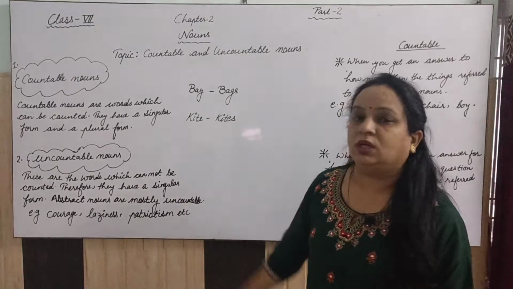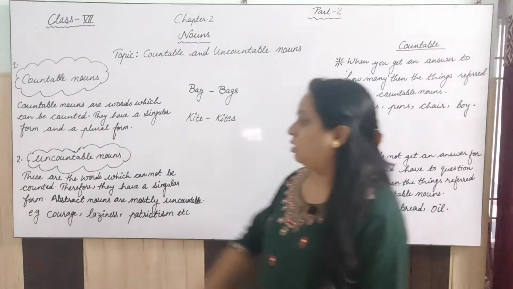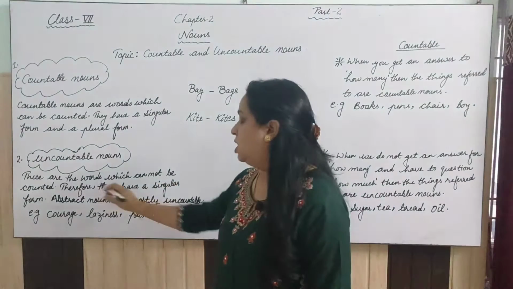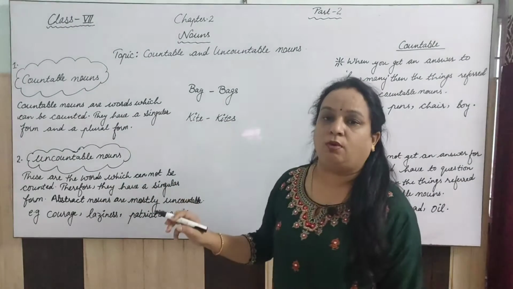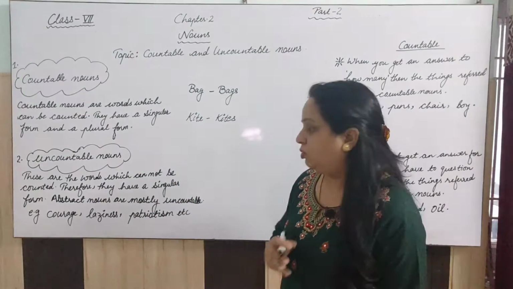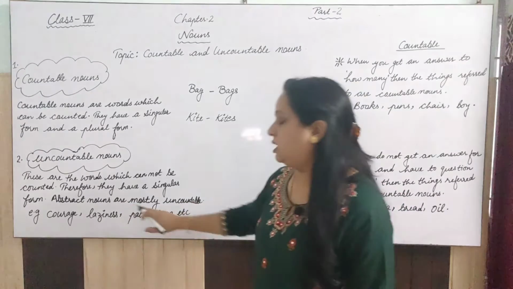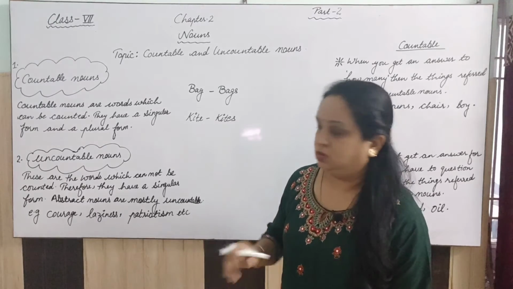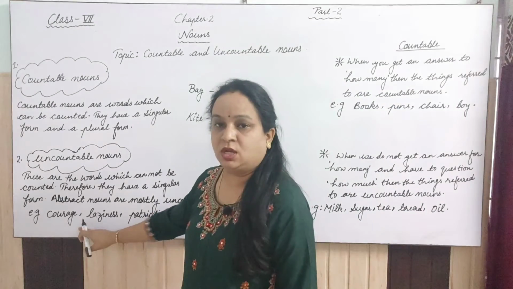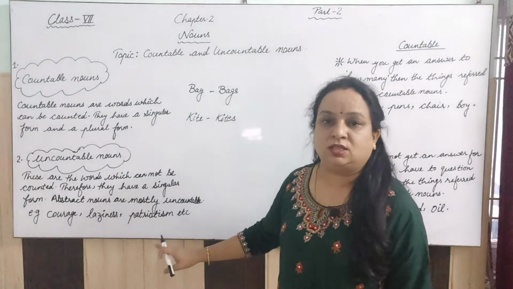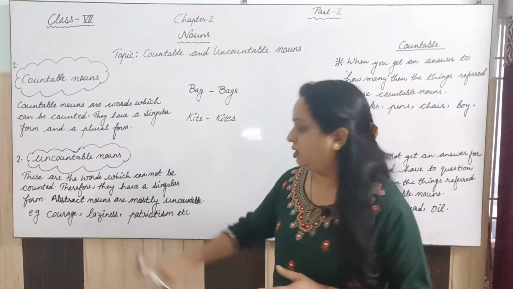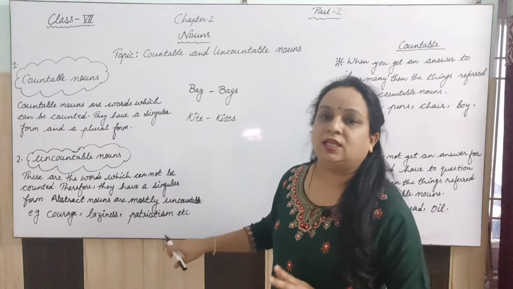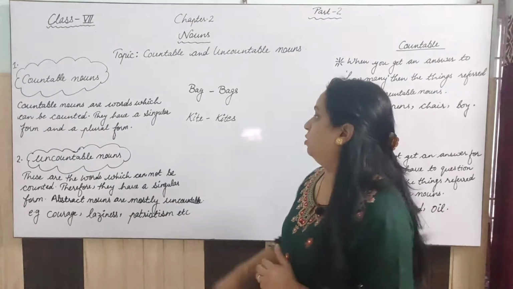When I talk about uncountable nouns, these are the words which cannot be counted. Therefore, they have only a singular form. And generally, in most of the cases, abstract nouns are the uncountable nouns. For example, courage, laziness, patriotism, right? These all do not have singular and plural; both the forms are the same. So that's why these are uncountable nouns.